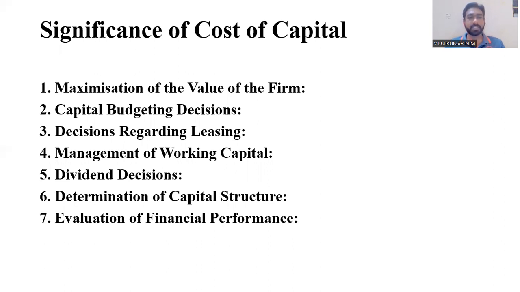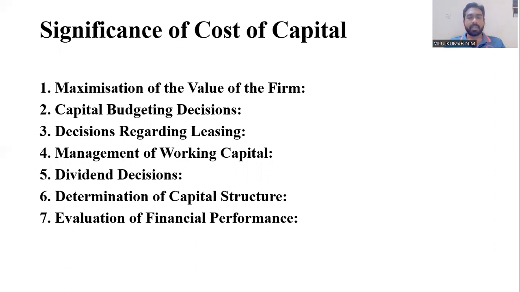The first point is maximization of value of the firm. We know that the maximization of value of the firm is one of the long-term objectives of financial management. In the short run, they have to provide adequate dividend to the investors so that they will be satisfied. And in the long run, they are expecting capital appreciation and a very good return from their investment. Both have to be fulfilled by the company while fixing the cost of capital.